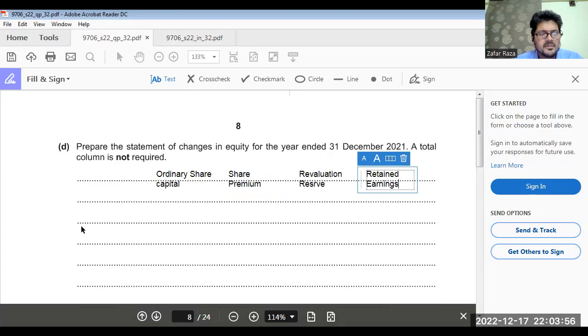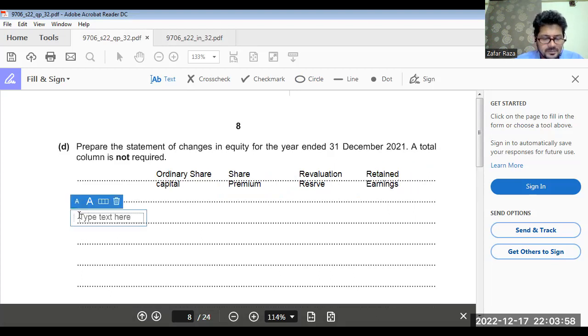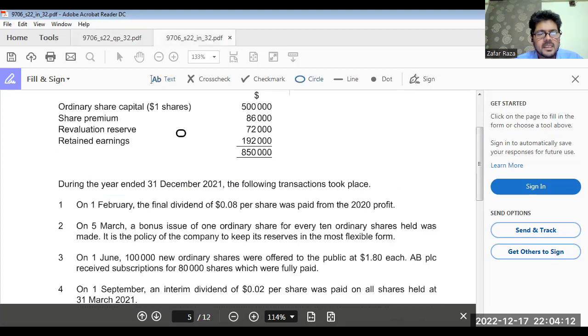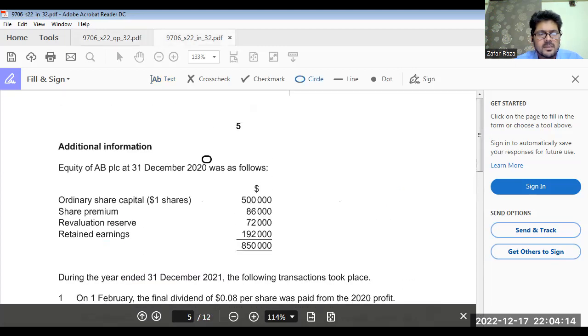Okay. Now balances. Balances 1st January 2021. Balances 1st January 2020. First balance. Okay. Ordinary share capital, share premium, revaluation reserve, and retained earnings.